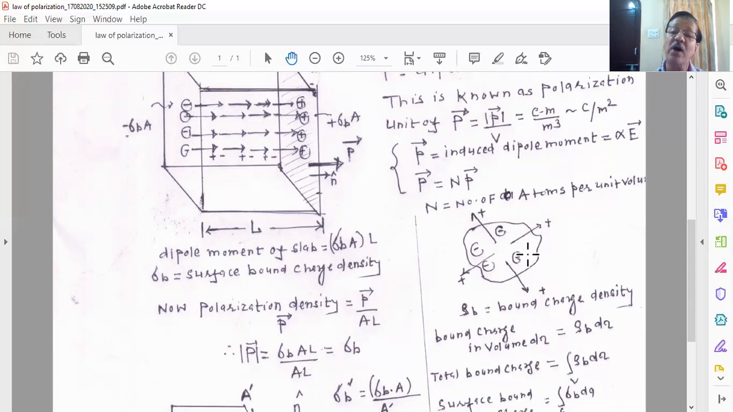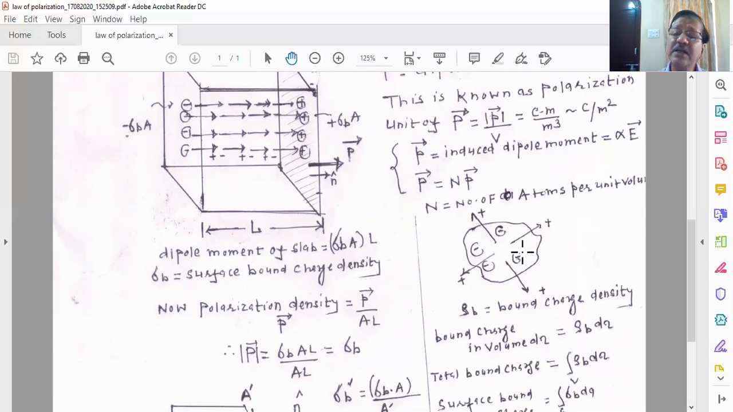So as you move away from the point charge, the electric field is decreasing, and the rate of decrease is as 1 upon r square. So here you see that I have a sample kept in a non-uniform electric field. The electric field is in the radially outward direction, and there is no uniformity in the electric field. In certain regions the polarization is stronger, in other regions polarization is weaker.